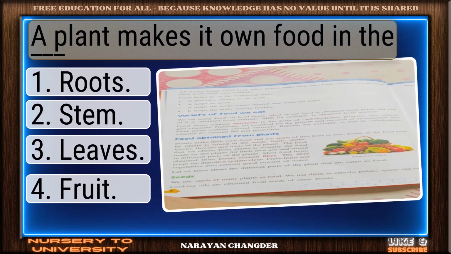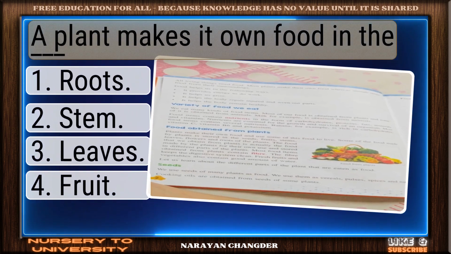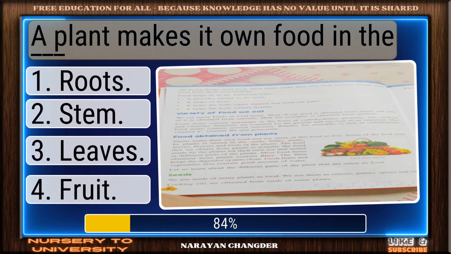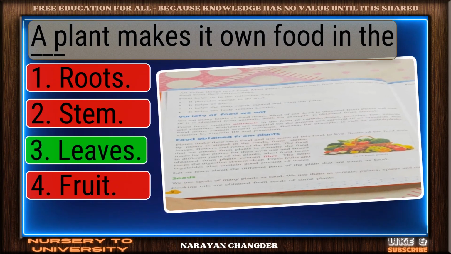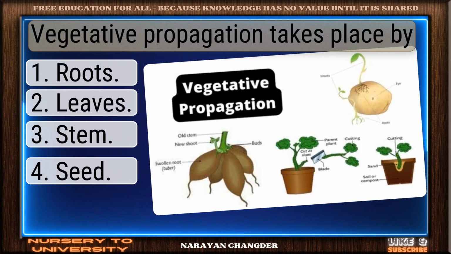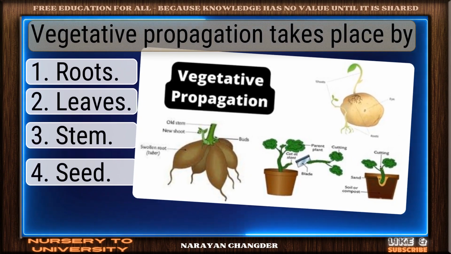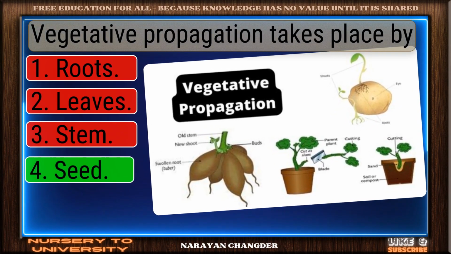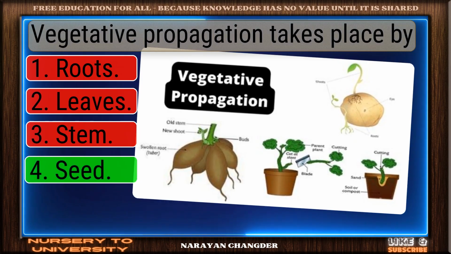Question number 110. A plant makes its own food in the dash. Exactly. Leaves make sense, and it is right choice. Question number 111. Vegetative propagation takes place by. Smart pick. Seed is the correct choice.